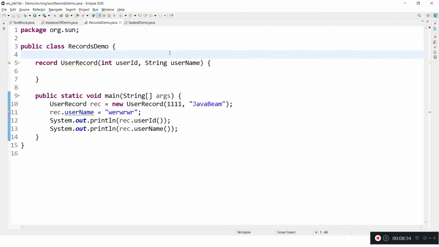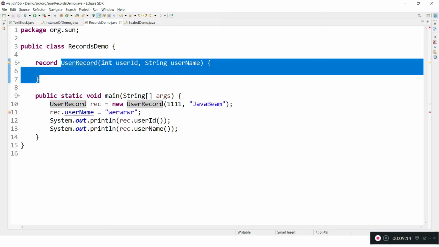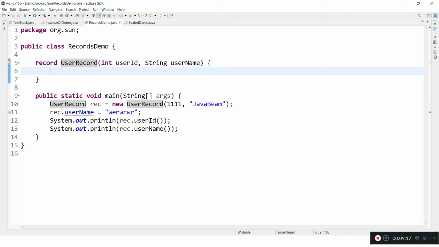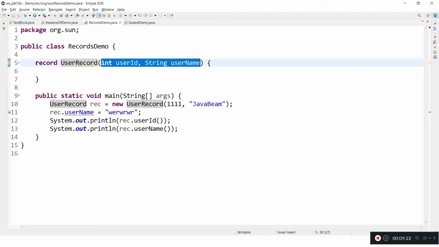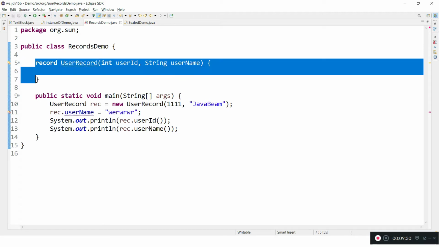Yeah, here is a record. We create a record using the keyword record. Like if you want to create an interface, you use the interface keyword; if you want to create a class, you use the keyword class. Similarly, to create records, we use the record keyword. If you use the record keyword, the class is immutable and you need not provide all the variables and constructors. Java itself makes sure it provides all these features for us. It's similar to other objects, but it's an immutable object.